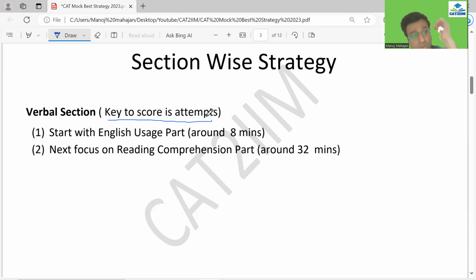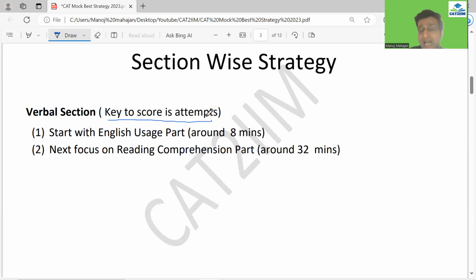Normally, there is a lot of subjectivity involved, so your accuracy normally ranges between 75 to 80, maybe 80 to 85, not beyond. Very few students can actually look forward to a high accuracy in the verbal section. So attempts play a key role here.